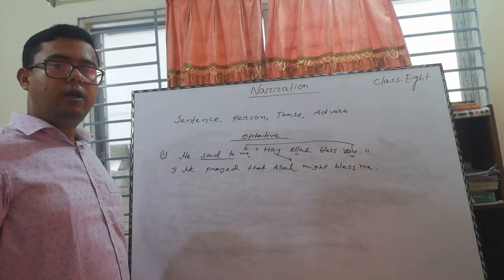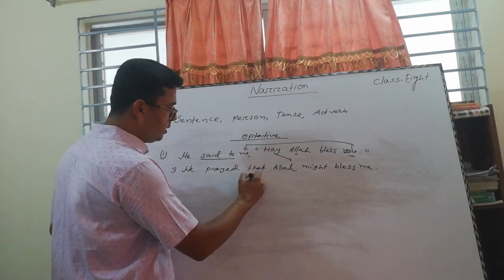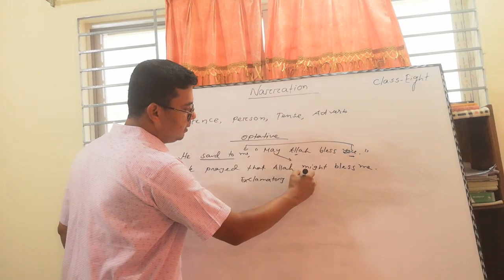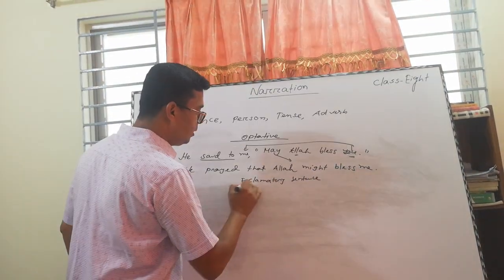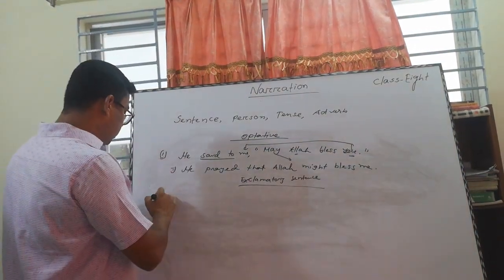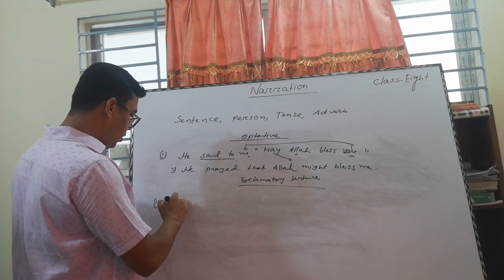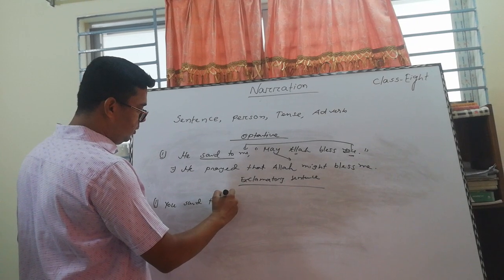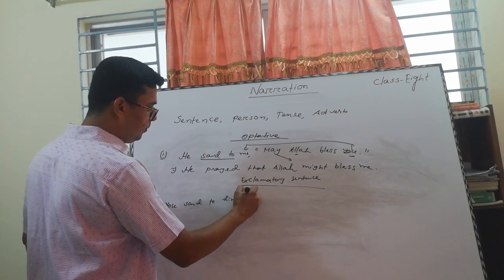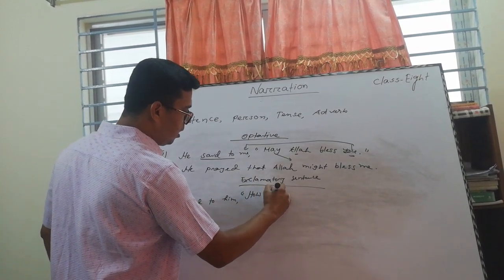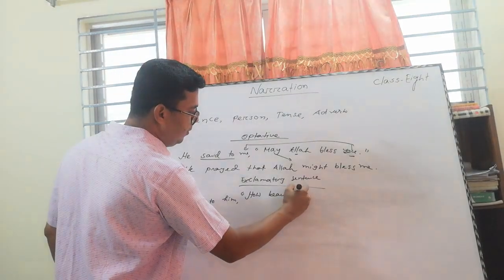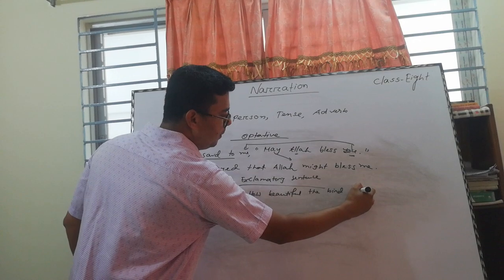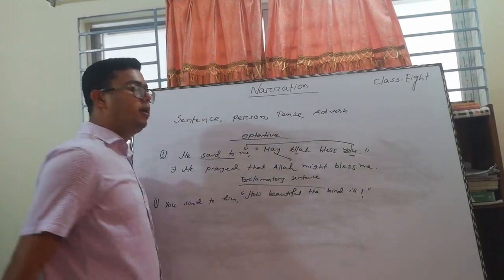Is it clear? Okay, come to the exclamatory sentence. You said to him, "How beautiful the bird is."